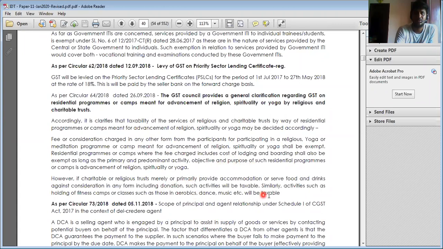If they are doing it separately, giving food, drinks or any other things, primarily accommodation, etc., then it is not part of your objectives. Then it is subject to supply, and the trust is liable for GST.